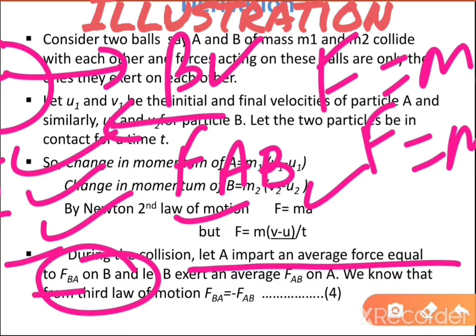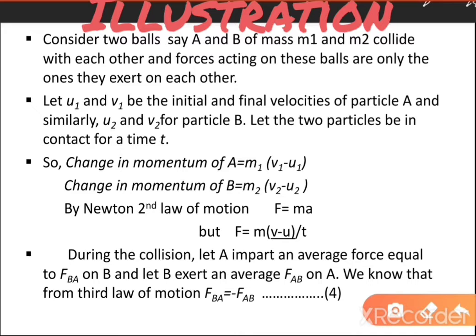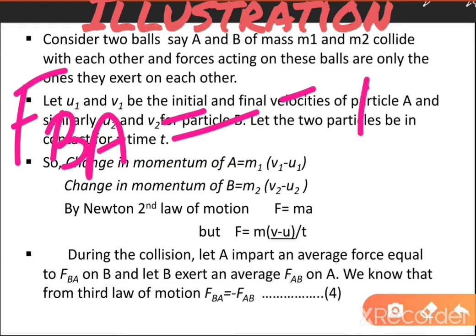By Newton's third law of motion, to every action there is an equal and opposite reaction. So FBA will be equal to negative of FAB.